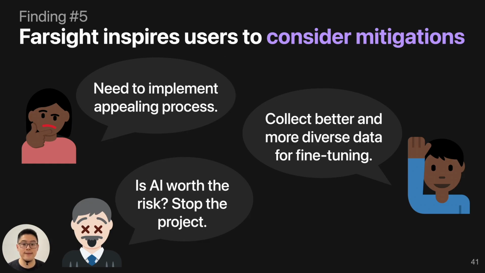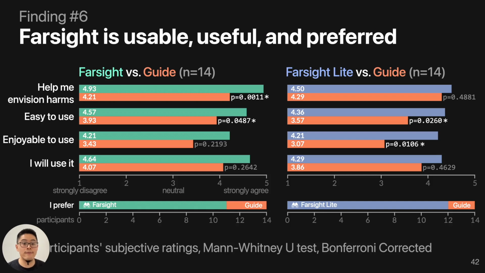We also found Farsight inspires users to think about mitigation strategies. When using Farsight, people voluntarily think about potential ways to mitigate those harms. Some people think maybe you need to implement a vetting process, maybe collect better data for fine-tuning. Some participants also mentioned that they would just stop implementing the tool because it's not worth the risk. We also found Farsight is more useful and often preferred compared to existing resources.